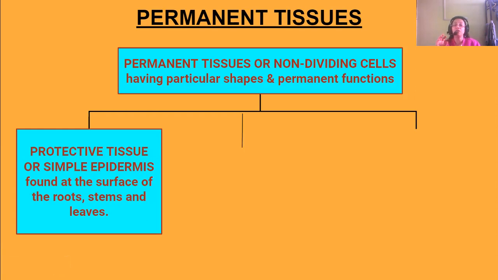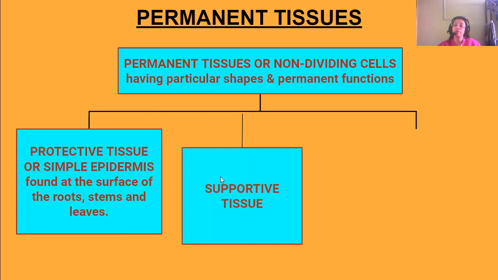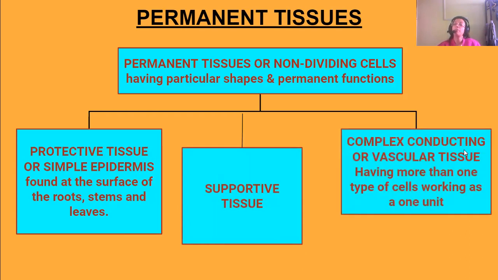tissue, and they are protective tissues, you can call it, because their main function is protection of the underlying tissues of the roots, stems, and the leaves. So next is supportive tissue. Okay. Next, another one is complex conductive or vascular tissues. Supportive tissue I'll discuss later on. So first, I tell you another tissue, that is complex conductive or vascular tissues.